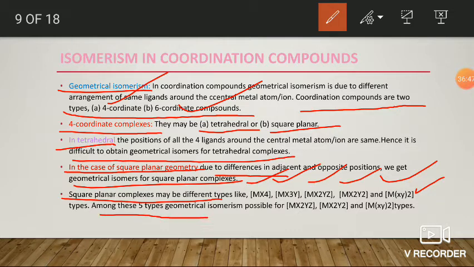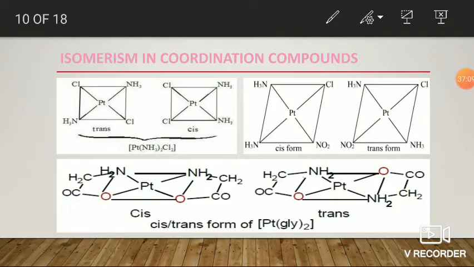Among these five types of geometrical isomerism possible for square planar complexes, only the MX2YZ, MX2Y2 as well as MXY2 types generally show geometrical isomerism. Okay, let us discuss in the next slide. Next, we observe the examples for these: MX2Y2, MX2YZ, as well as M(XY)2, that is, the unsymmetrical bidentate ligand.